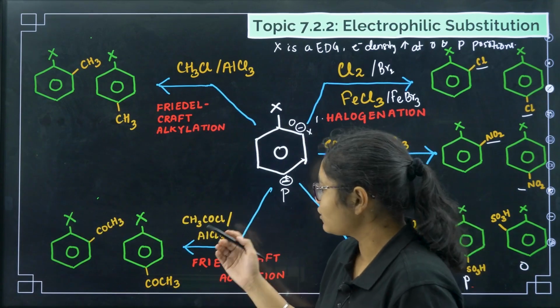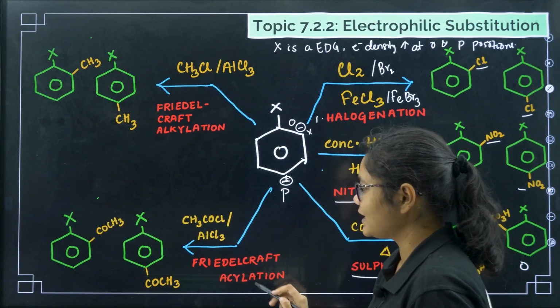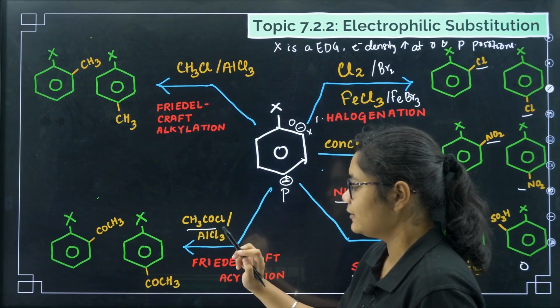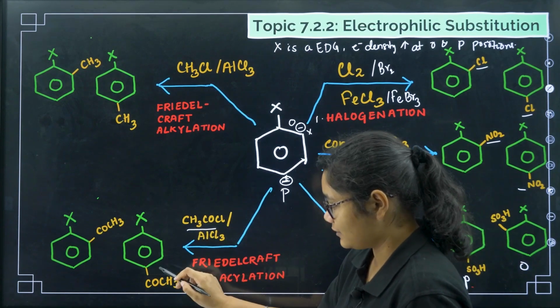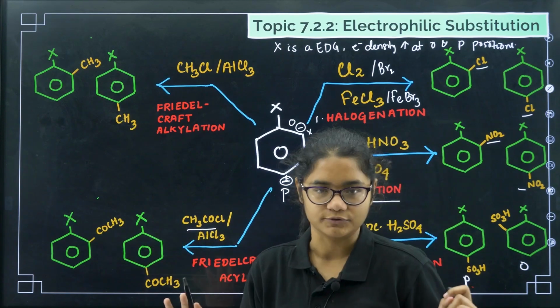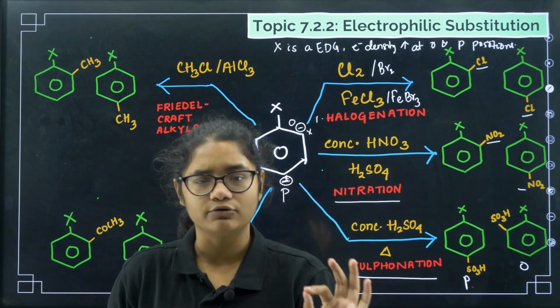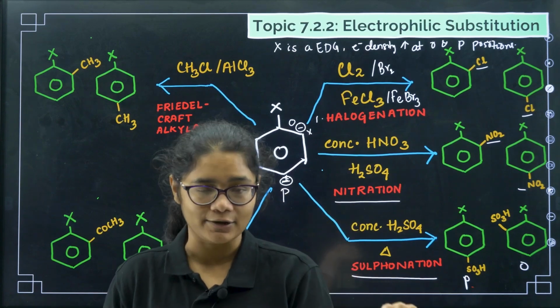Okay. Now we can also do acylation, Friedel-Crafts acylation, with CH3COCl. So here the acyl group is added. This one will add at the para position and at the ortho position. So we have 5 reactions, 5 electrophilic reactions of haloarenes.